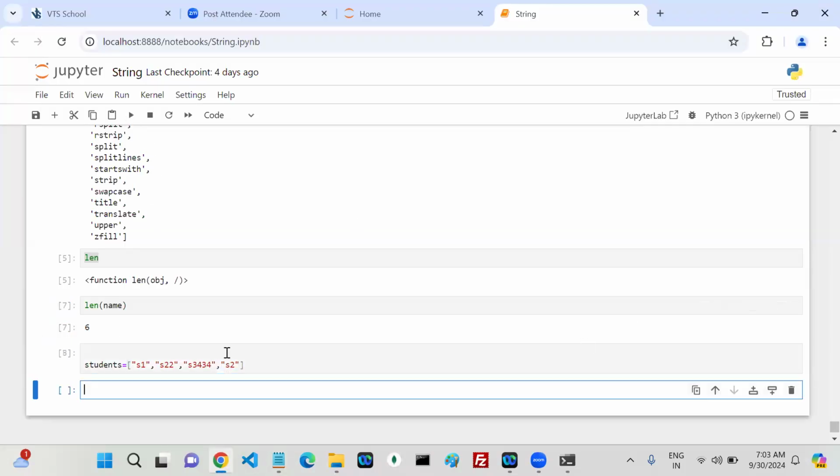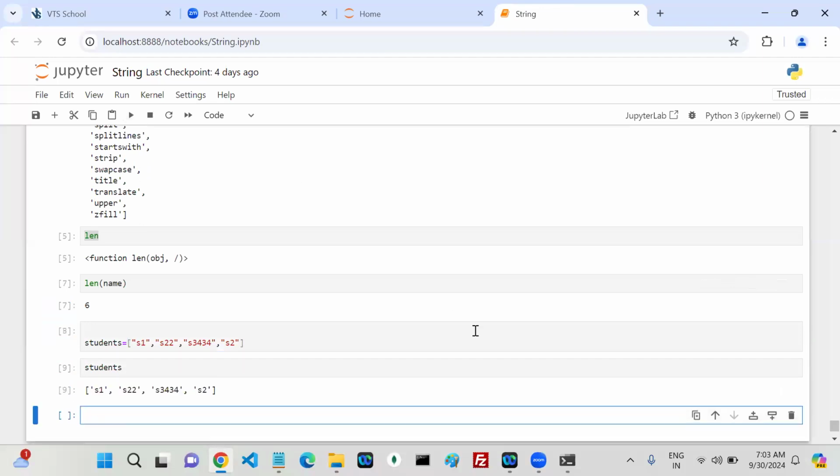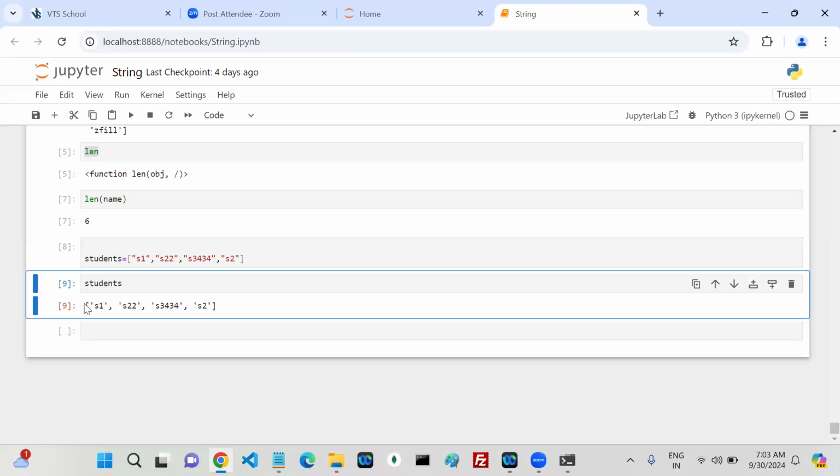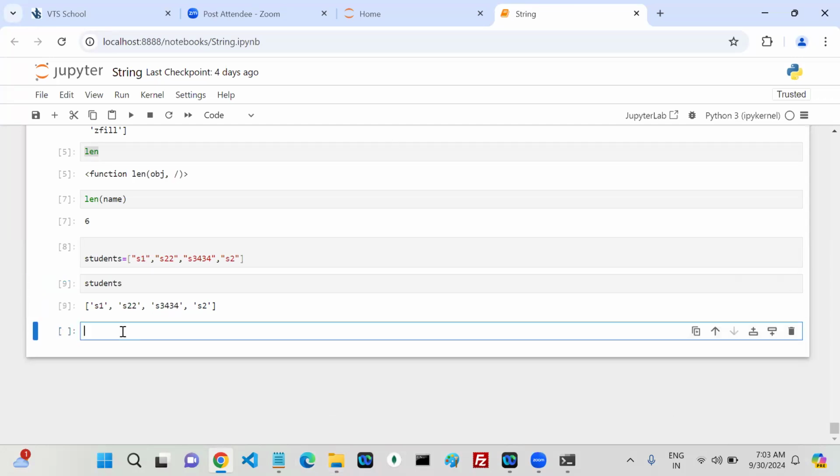I have four students. Which students have a name length greater than 2? I want those members. At least one person.